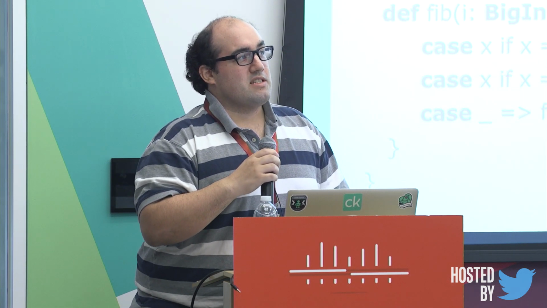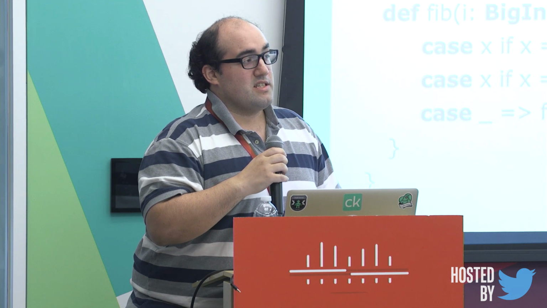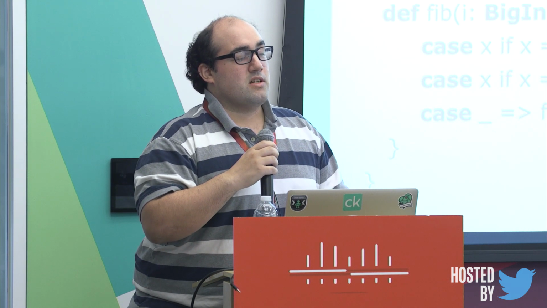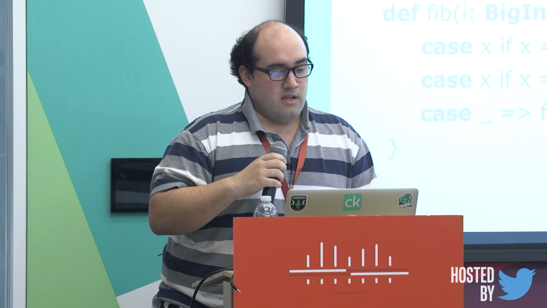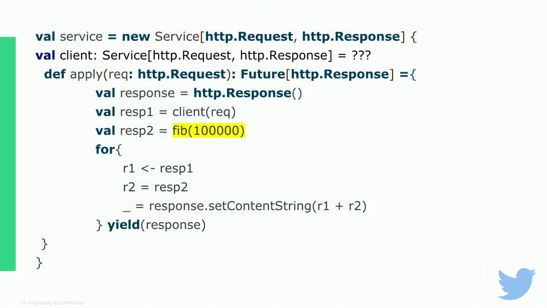What's going to happen here is this is going to start calculating this Fibonacci sequence, and it's just going to block just like the other one did, and it's not going to have any way of responding to new requests. Let's take a look at another example where not only am I calculating the Fibonacci, but I'm actually making an outbound request at the same time, or just previous to it. So this should be fine.